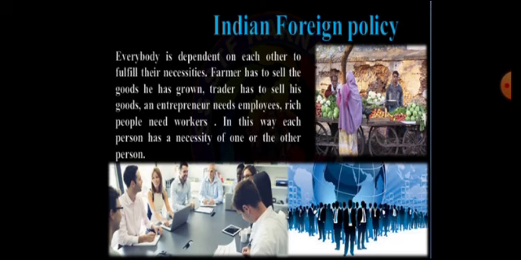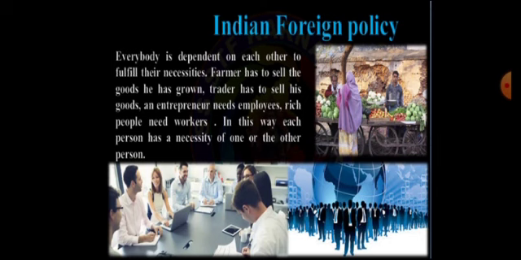And every individual on this earth is dependent upon other individuals for the fulfillment of their necessities. Whether it may be a farmer, a trader, an entrepreneur, or an employee, all of them are dependent upon other individuals for the fulfillment of their necessities. A farmer has to depend on somebody for growing the crops and for selling also.